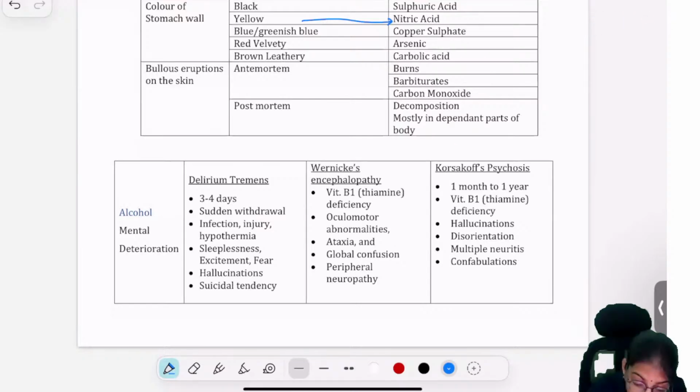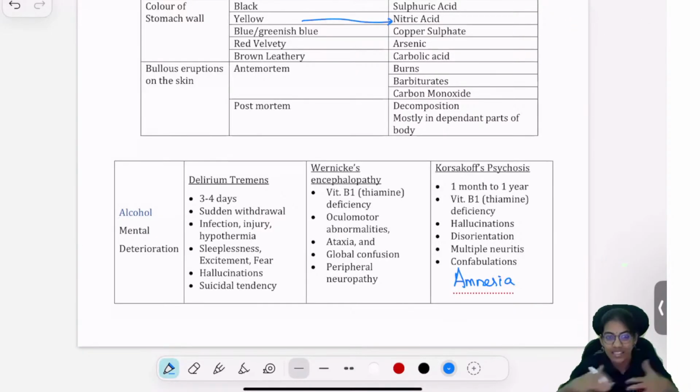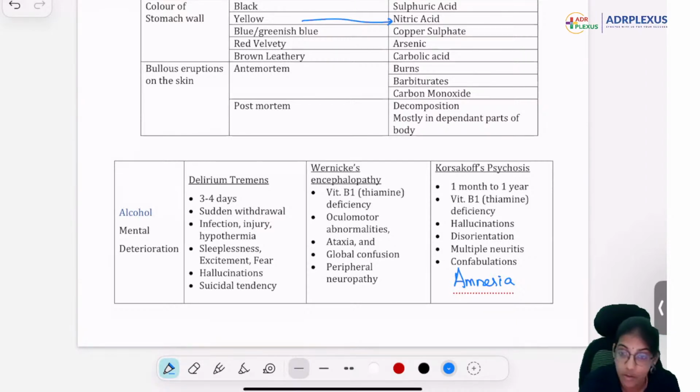See, for confabulation to happen, the person should have first amnesia, right? He has to forget something to fill the gap in memory, right? Filling the gap in memory is confabulation. So first amnesia, or loss of memory, should happen, and then only he goes in for confabulation. All right. So this is this. Wernicke encephalopathy features we should remember. Delirium tremens we should remember.